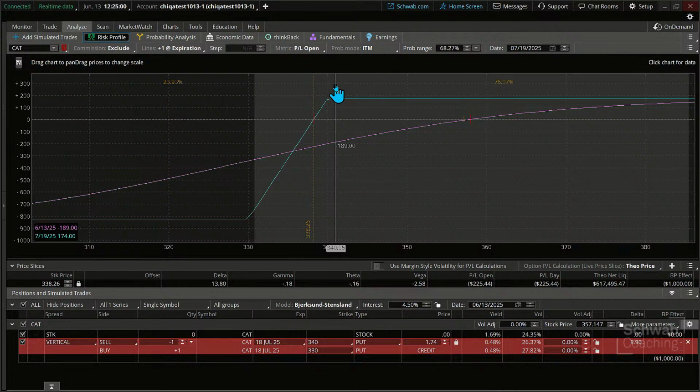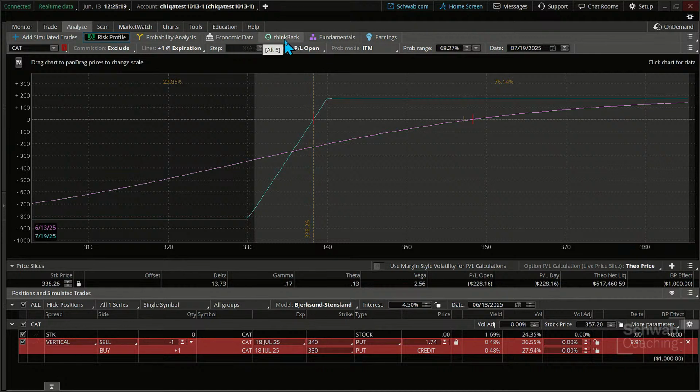Now, there is this economic data tab. It is in the Analyze tab, and Brent wanted me to hit this specifically, but I'm going to just keep it tied to options. This is where you will find economic data, some really great information in here, CPI, PPI, economic numbers that have come out. Okay, so with that too, of course, fundamentals and earnings.